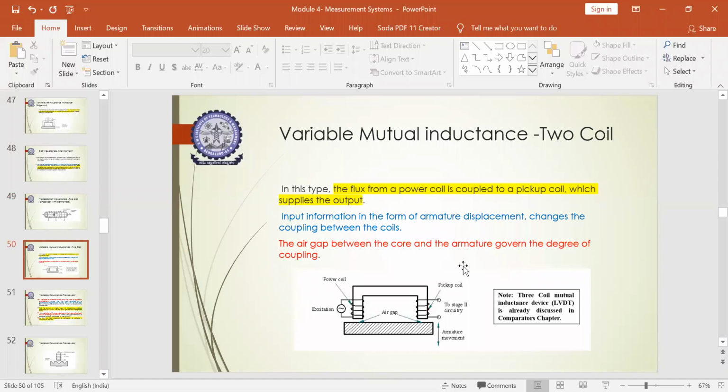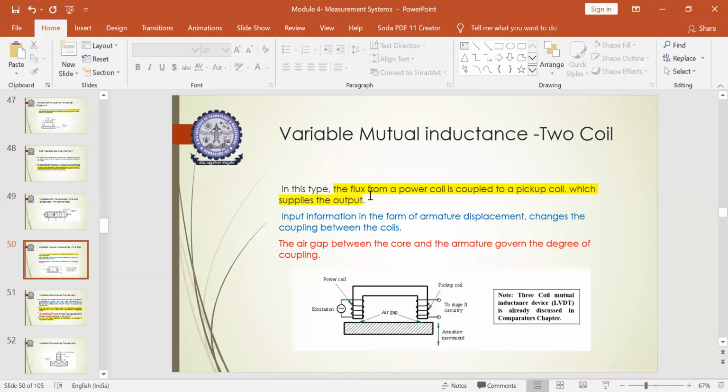So next you have a third method, which is variable mutual inductance. Here you will have two coils, 1 and 2. In this type, the flux from a power coil is coupled to a pickup coil. So you will have one coil called the power coil, and one coil called the pickup coil.